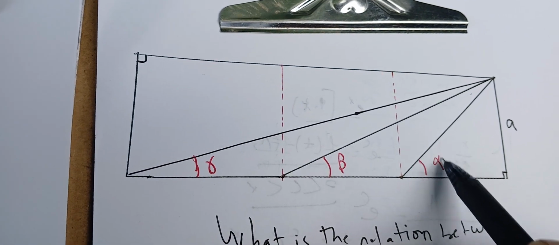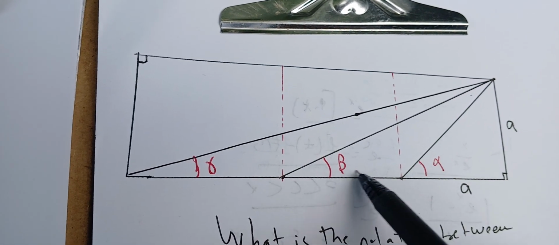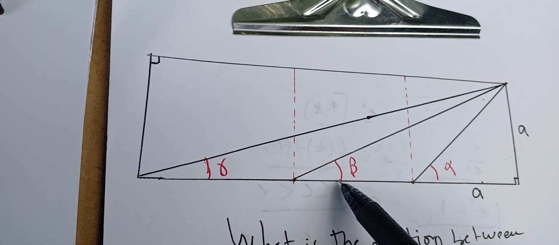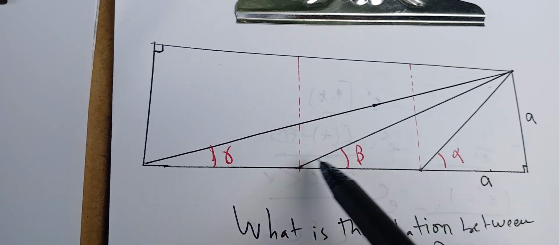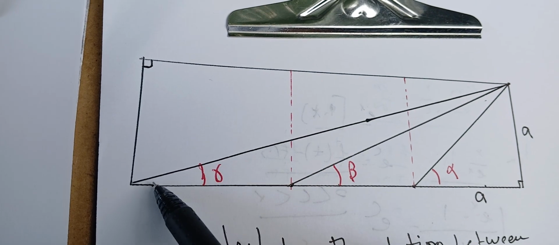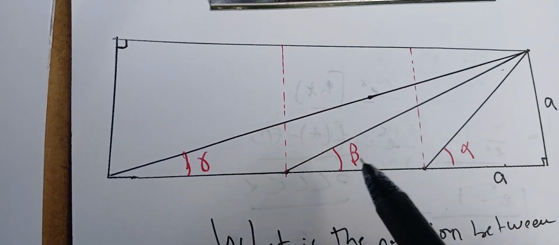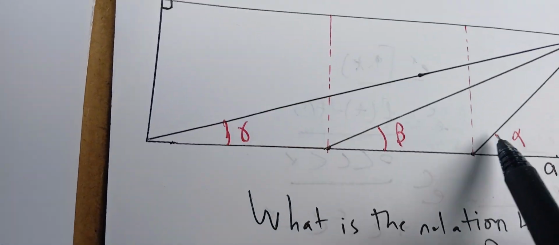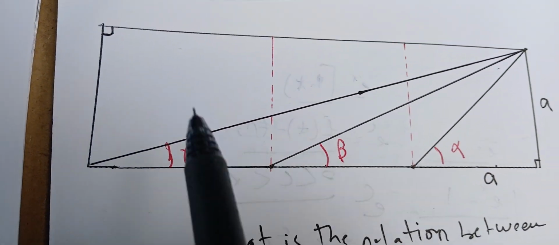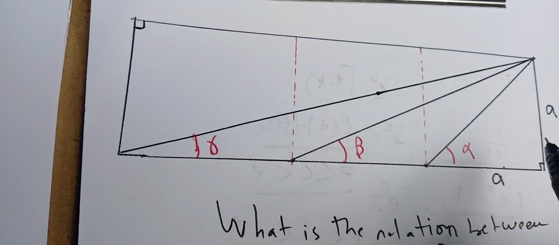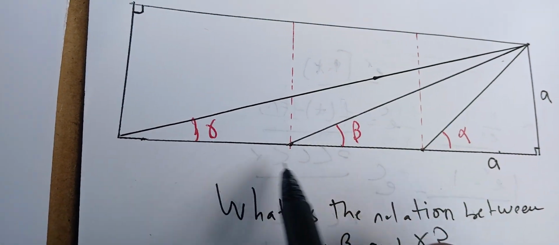And we form these angles by the diagonals and the sides of the first square, the second square, and the third or the last square. Okay, so we want to see how to compute these angles, alpha, beta, and gamma, and see the relationship between them.